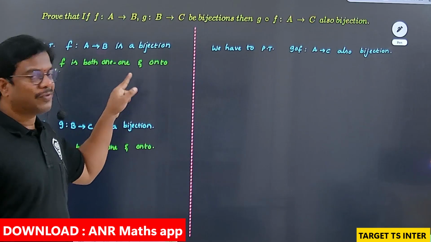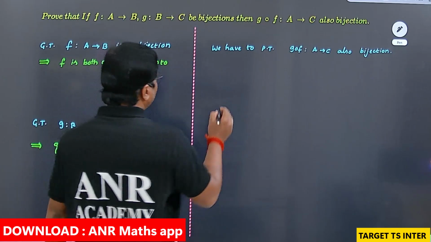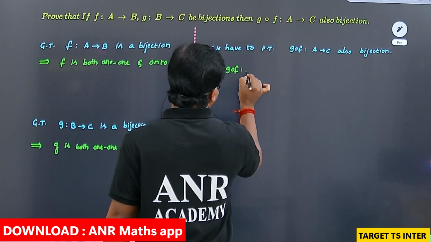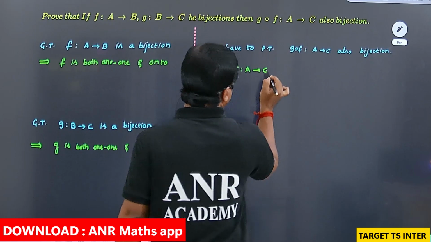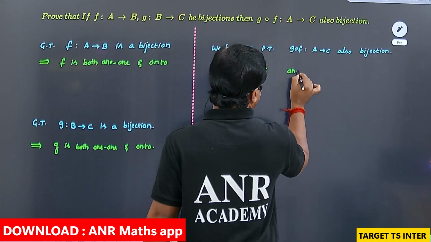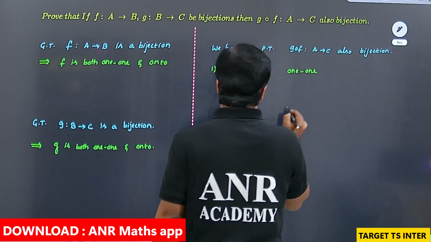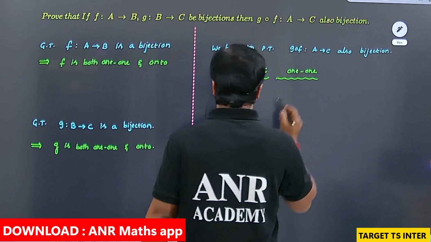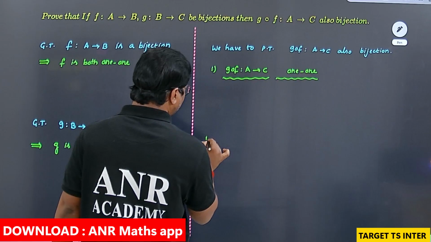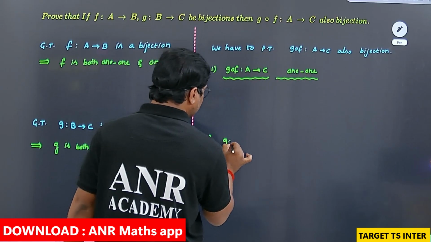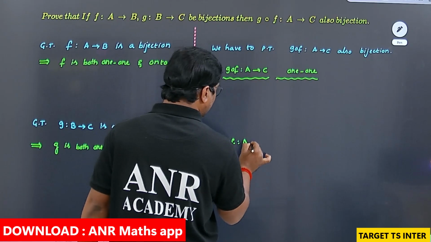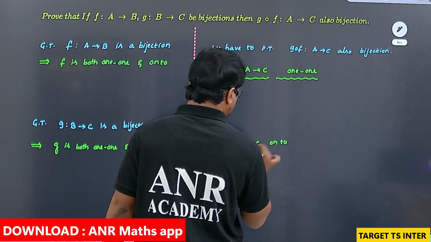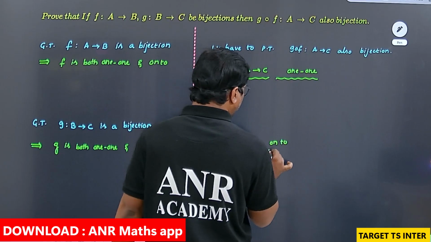Here the aim is to prove bijection, so first we need to prove that G circle F from A to C is one-one, and second, G circle F from A to C is onto. Second condition also we need to prove.